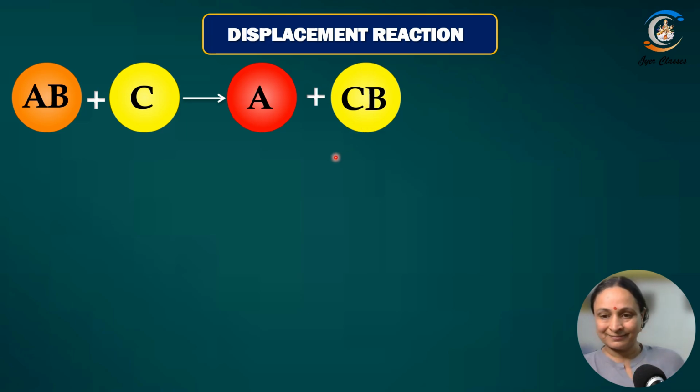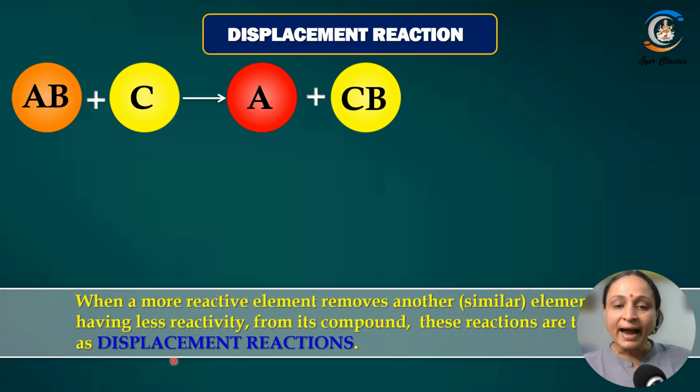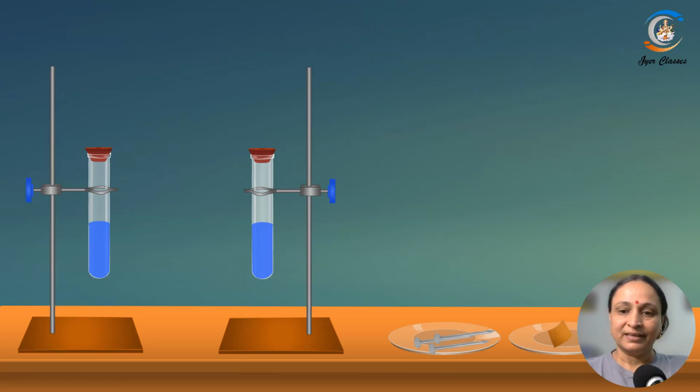Now all of you know this? Yes. Okay. So when a more reactive element removes another element having less reactivity from its compound, these reactions are called displacement reactions. Okay, hope you all have understood. Now let us do it by an activity.